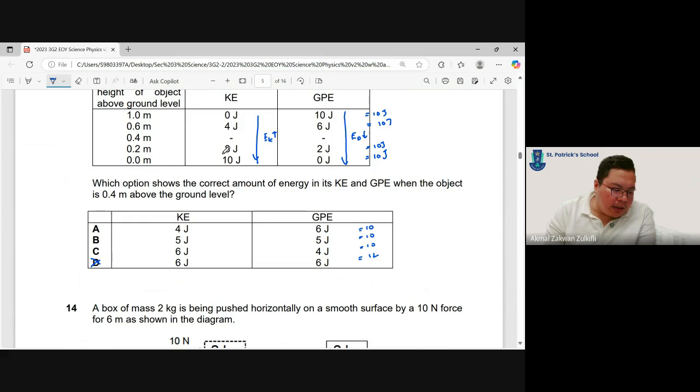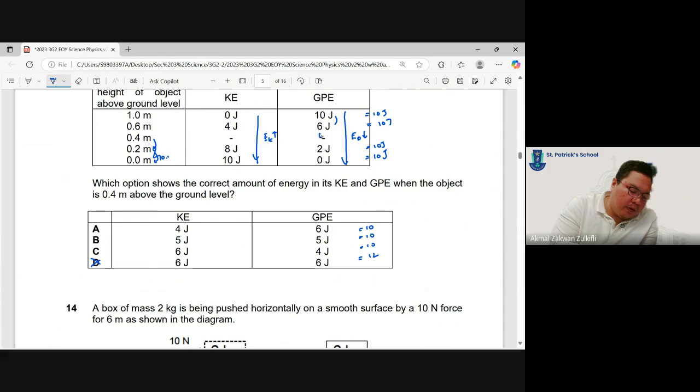Another thing that we can know is there are two ways. Either you see that for every 0.2 meters, the mgh decreases by 2 joules.